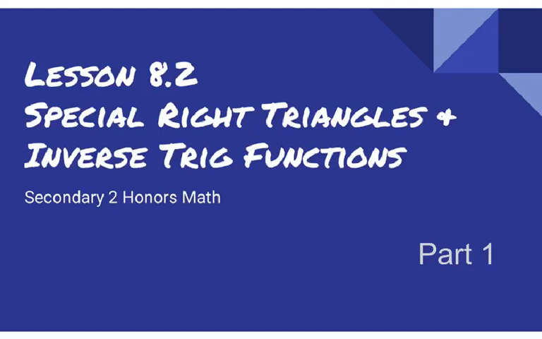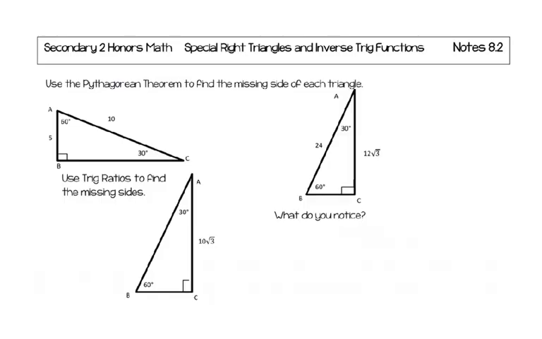This is part 1 for lesson 8.2, special right triangles and inverse trig functions. The first thing that you should do, look at the pictures in the first part of your notes and use the Pythagorean theorem to find the missing side of each of the triangles. As you're doing this, see if you notice anything.